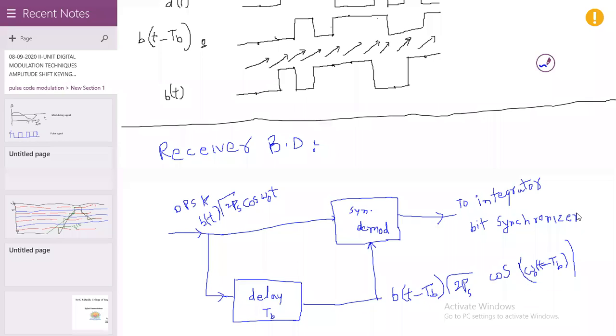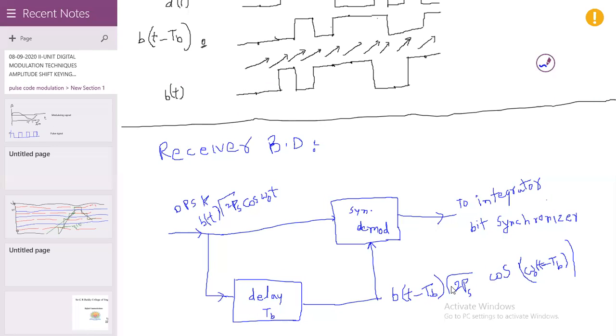Do you understand? The process is the same for the integrator and bit synchronizer that we already analyzed previously.